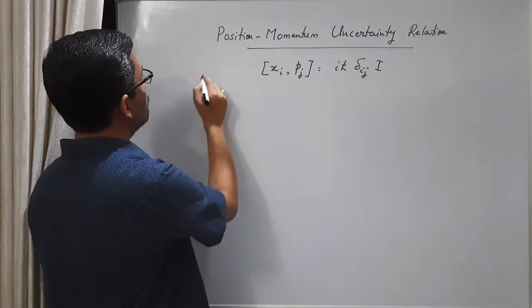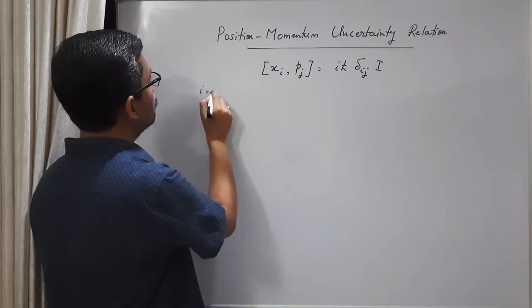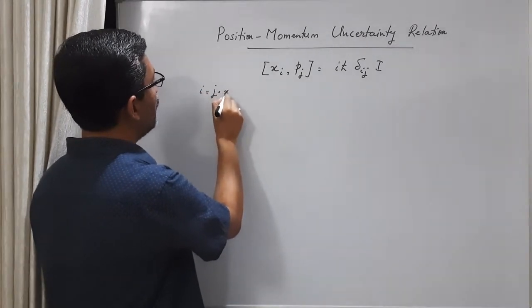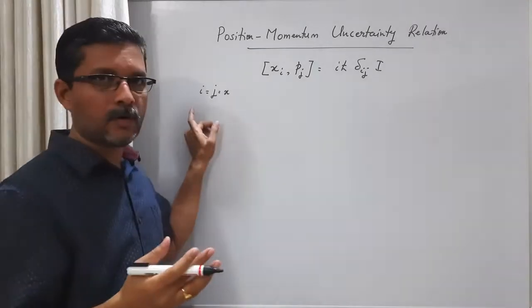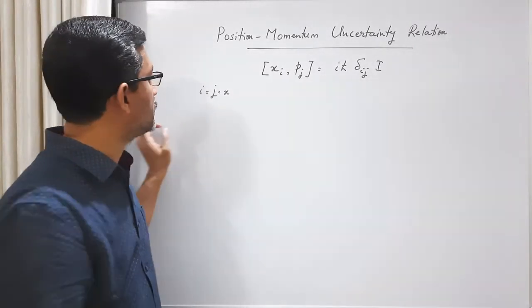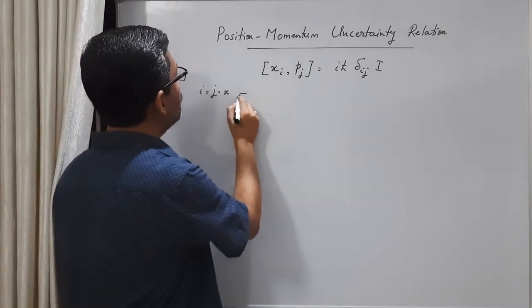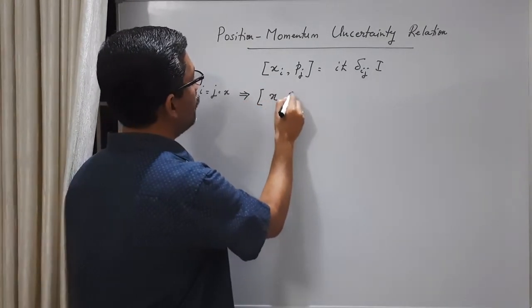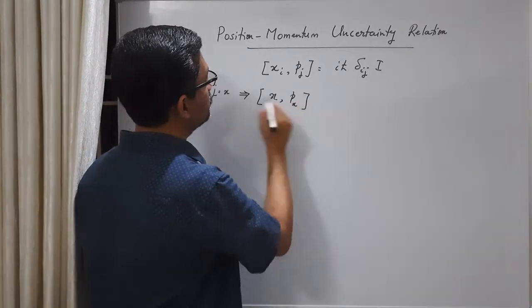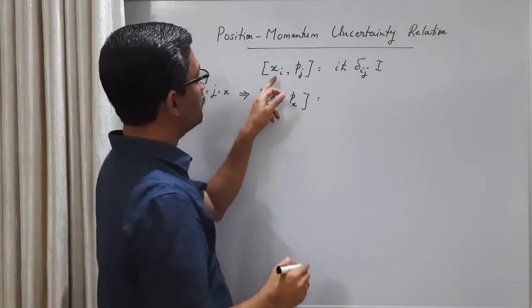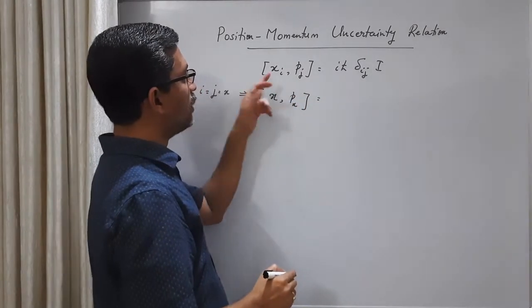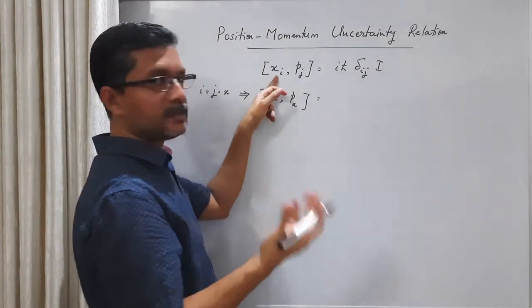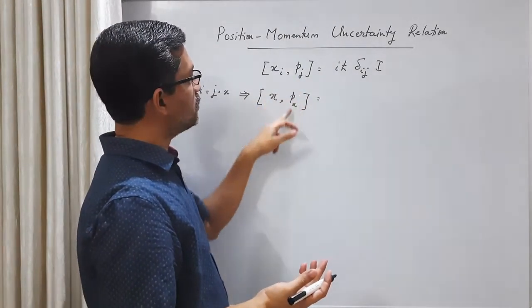Now suppose i is equal to j is equal to x. This i and j can be 1, 2, 3 or equivalently x, y, z. So if i equals j equals x or 1, we get [x, px]. Okay, x1 is the same as x, p1 is px.